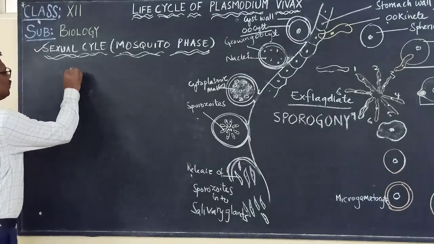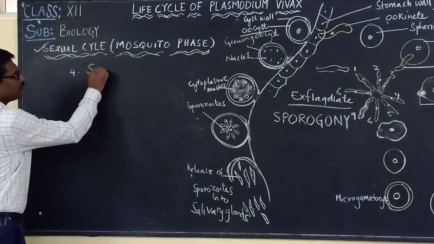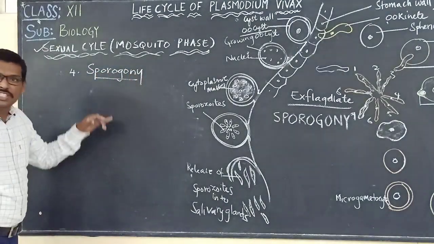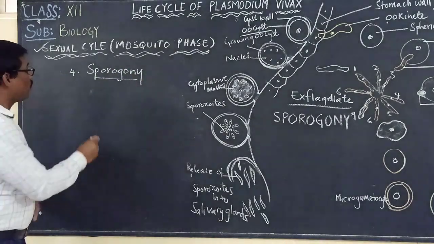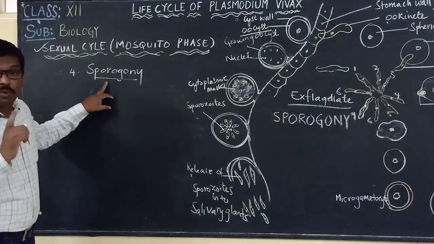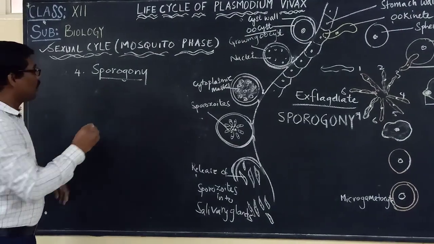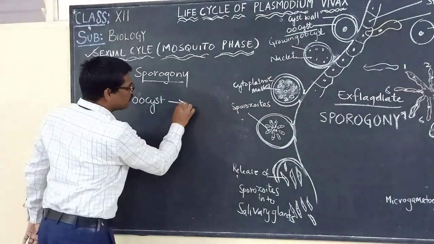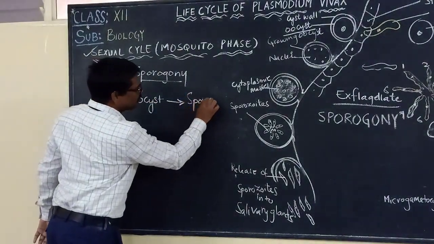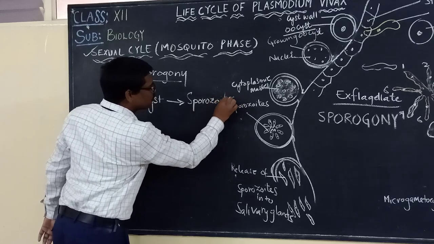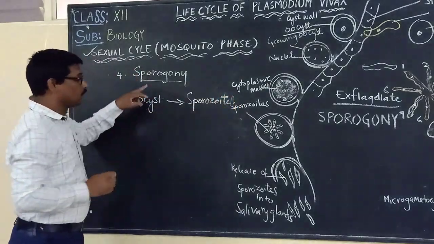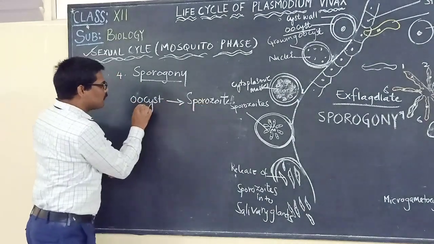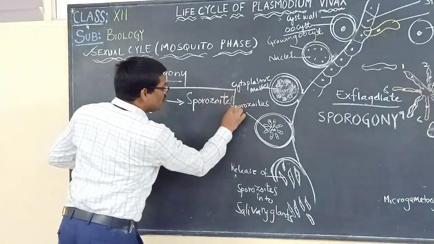The last one is sporogony. What do you mean by the word sporogony? Formation of sporozoites from the oocyst. From the oocyst, what is formed? The sporozoites. Formation of sporozoites from the oocyst is called sporogony.